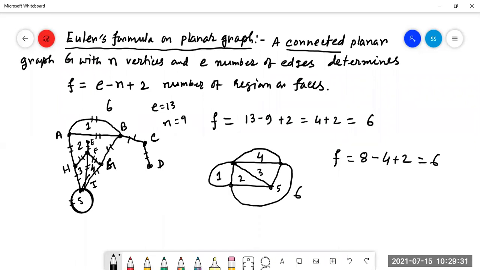Now, if I give the graph like this, then how many faces are here?